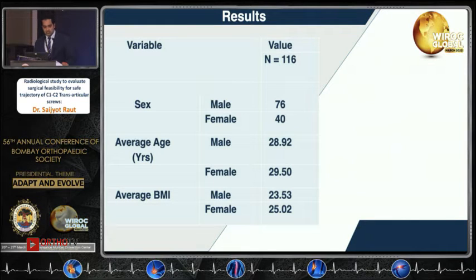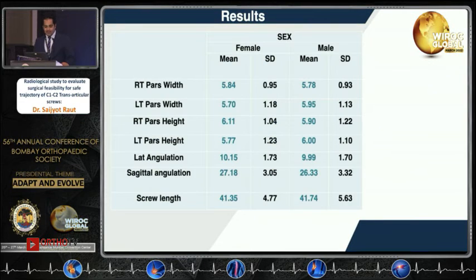So what we found, these are the variables where the males and females were 76 males and 40 females, with an average age of male and female of around 28 years, and we found that the right side pars width, the mean width in female and male, was around 5 mm. Left side pars width was also around 5 mm.